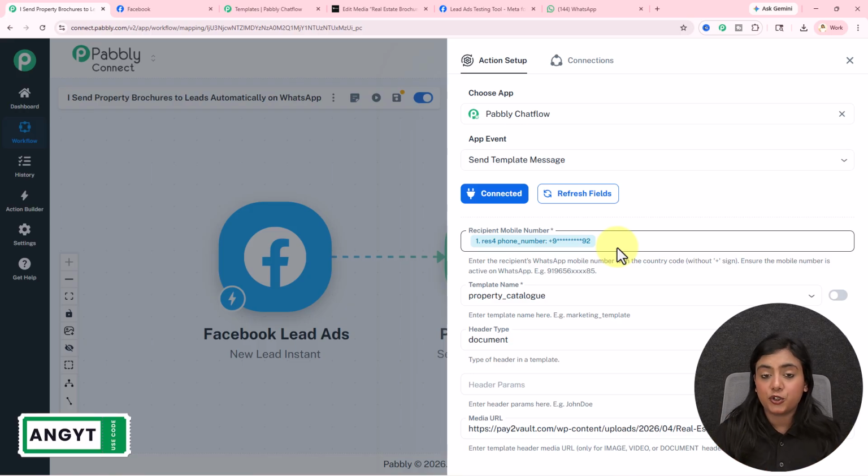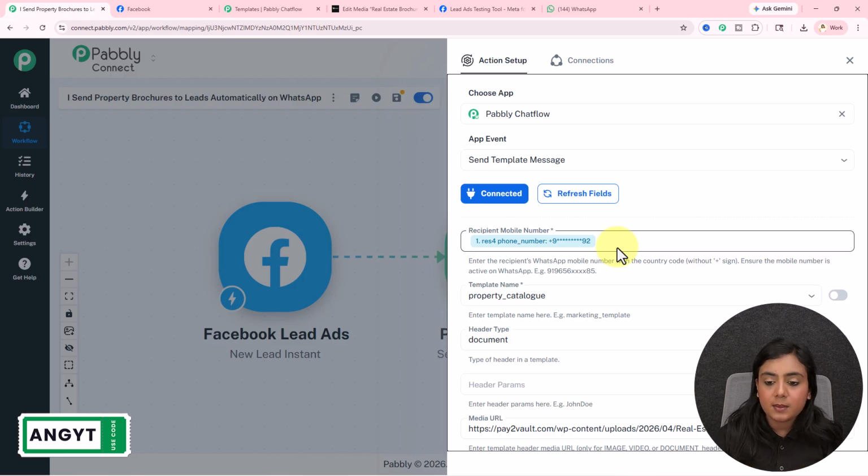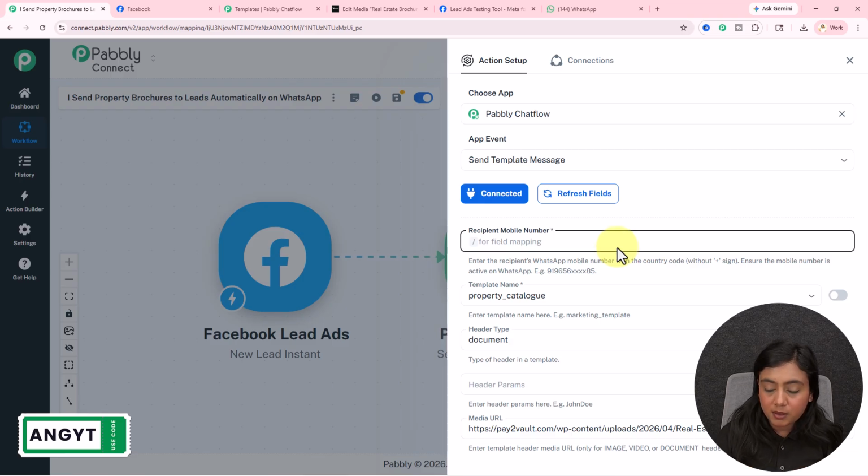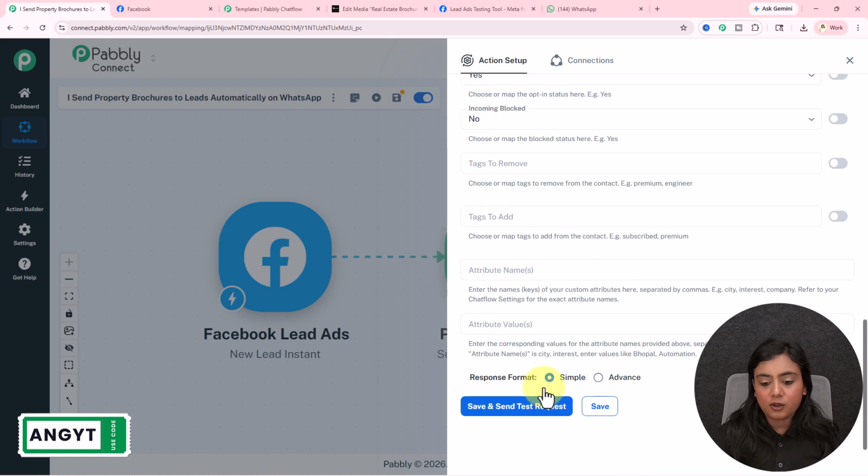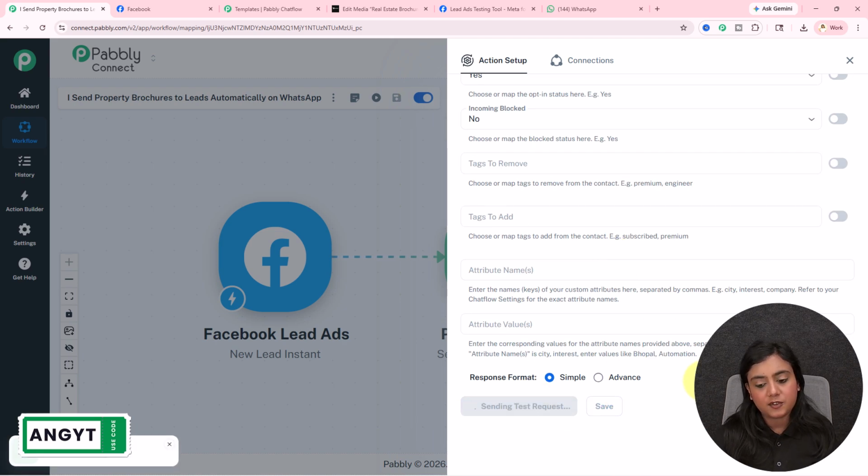But just to show you how the WhatsApp message is going to be forwarded using Pabbly Chatflow and how this is going to work, what is the response that you will receive, positive response, I will remove this dummy number from here and enter my own number just for the test. Remember, you need to map the data right here. Don't enter anything manually. Okay. So I will remove this number from here and enter my phone number, and simply click on this save and send test request button after entering my number.